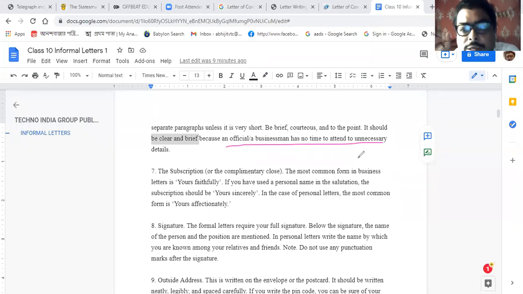That will be provided, don't worry. If 120 is the word limit and you have written 100, there will be no problem. But if 120 is the word limit and you have written 200, then marks can be deducted.